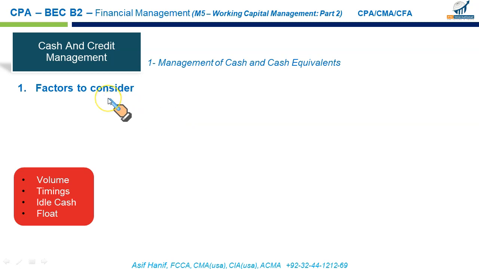So the factors to consider: what's the volume of our collections? How much cash are we expecting to receive in the coming months or coming weeks? When do we expect to receive it? What would be the idle cash available to us, which we can use to invest in the short term to generate interest? And what is float? Basically, there are two types of float. One is the disbursement float, one is the collection float.